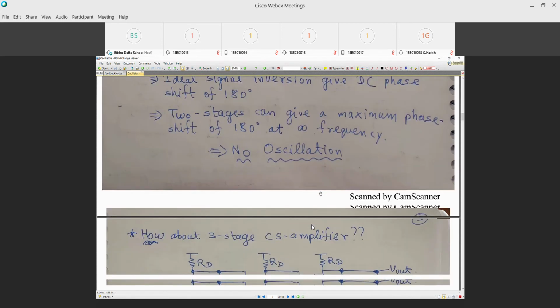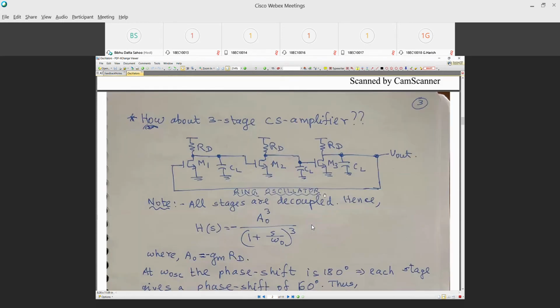Now, how about a three-stage common source amplifier? We have already discussed this in the negative feedback case, and we derived the condition under which it is not going to oscillate. Now if I use the opposite of that condition, then it is going to oscillate. If I have a three-stage common source amplifier, there are three poles.